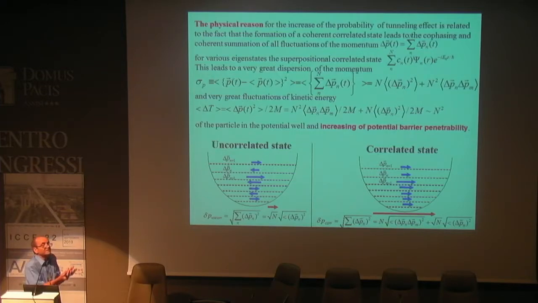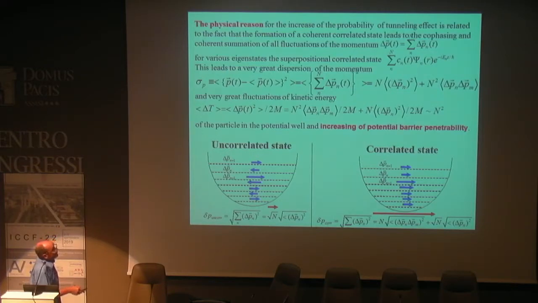What is the physical reason for such phenomena? It's a very simple calculation. In an uncorrelated state, we have a non-coherent superposition. The particle may be in different states with different probabilities, and if the phasing between such states is absent, at any time the fluctuation of momentum is very small. But if we have a correlated cophasing state, we have constructive interference.